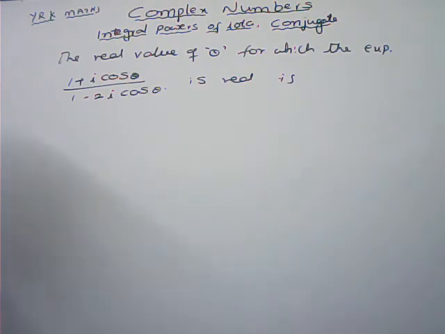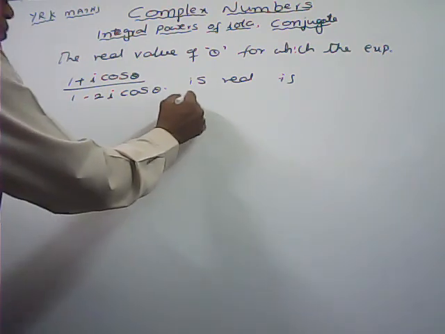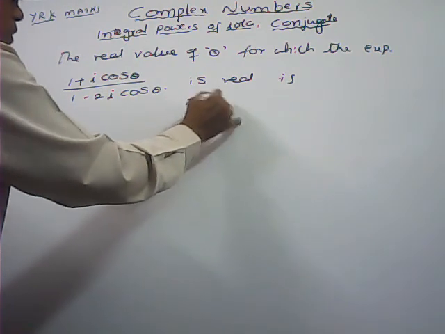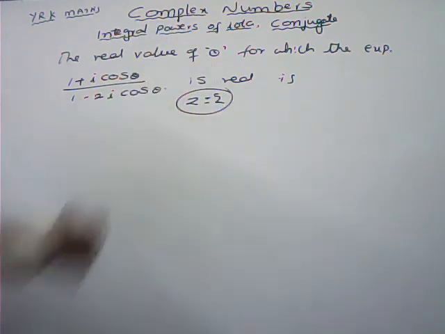So one more: find the real value of theta for which the expression 1 plus i cos theta upon 1 minus 2i cos theta is real. If it is real, we can write z is equal to z bar.